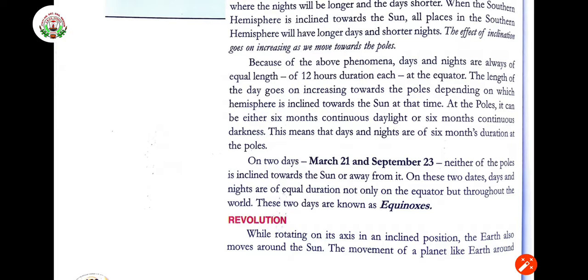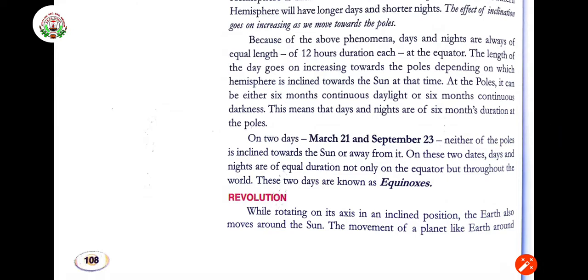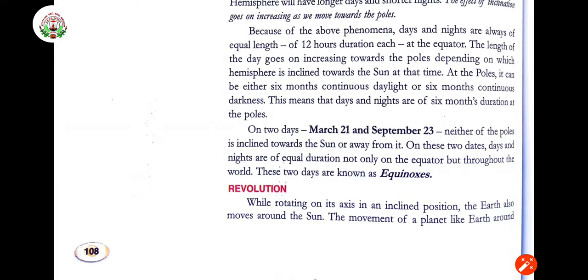When we are moving, days go on increasing, depending on which hemisphere is inclined towards the sun at that time, right? That is also important. The hemisphere that is inclined towards the sun is going to have this kind of situation. At the pole, it can be either 6 months of continuous daylight or 6 months of continuous darkness. Whichever portion is inclined towards the sun is going to have the 6 month daytime, and the other part is going to have 6 month darkness.